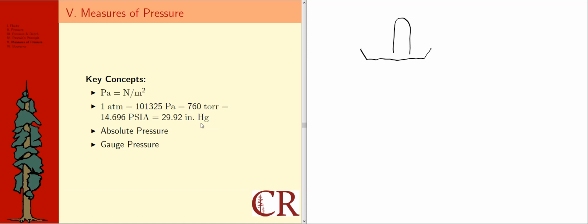And if I have liquid mercury in here, and there is atmospheric pressure outside, and inside this piece of glass that I've dipped in here there is a vacuum, the liquid mercury will go up. If the pressure out here is 1 standard atmosphere, then the number of inches the mercury will rise up in here will be 29.92 inches of mercury.